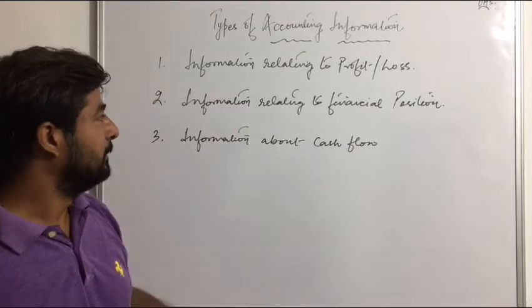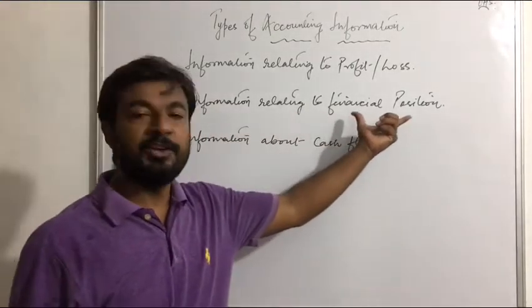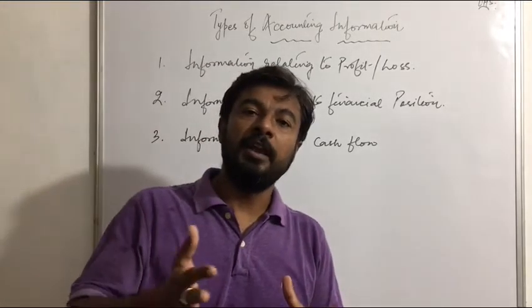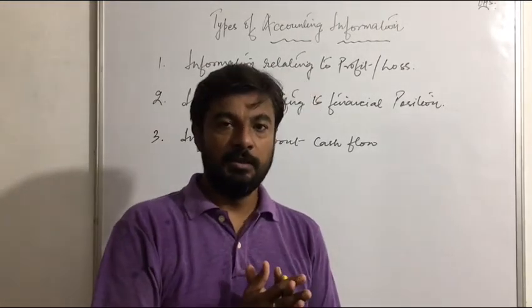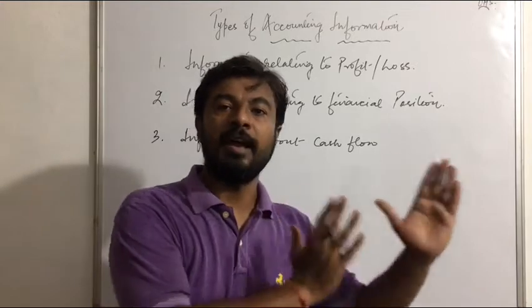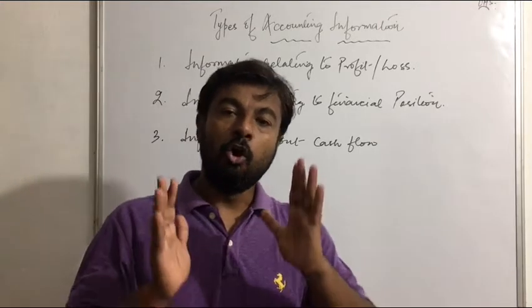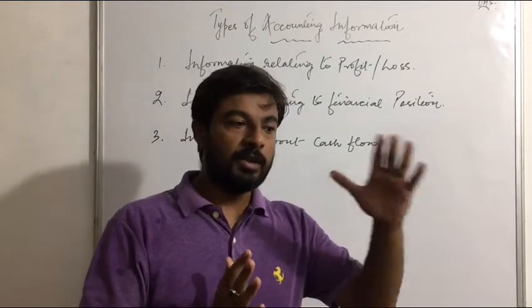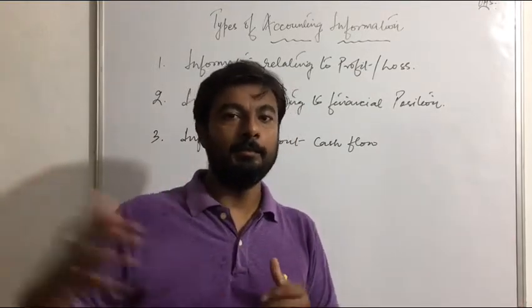Now see the second one, information related to financial position. We all know that if we want to understand the financial position of a business, we have to see the position of assets and liabilities. Already in the previous YouTube videos, we have discussed what assets and liabilities are.